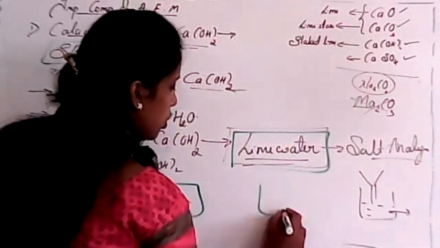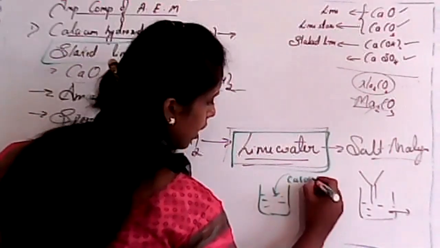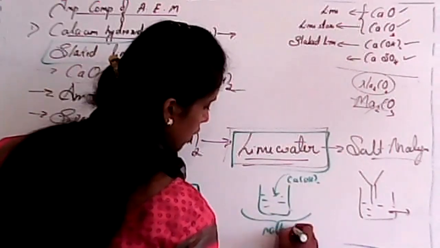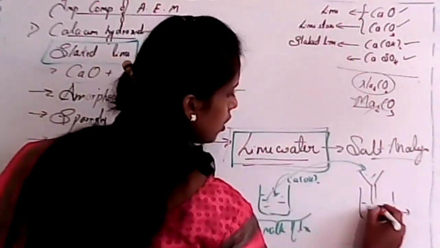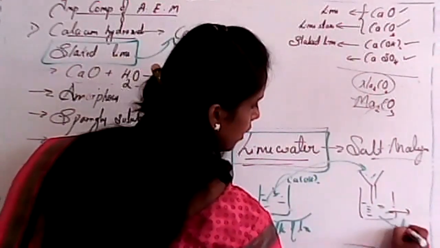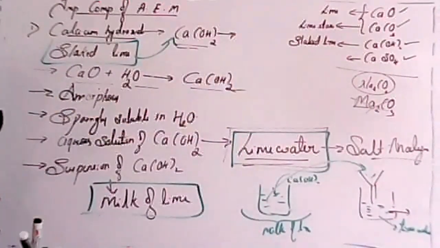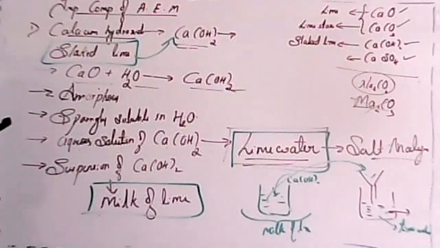I already told you, if you are considering water, and in that you are adding calcium hydroxide, in that case this whole thing is known as milk of lime. And if you filter this whole solution and you get the filtrate, this is nothing but lime water. Is it clear, student? Is it clear about slaked lime?